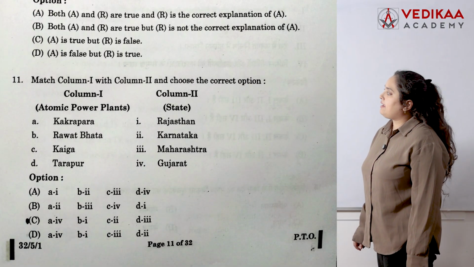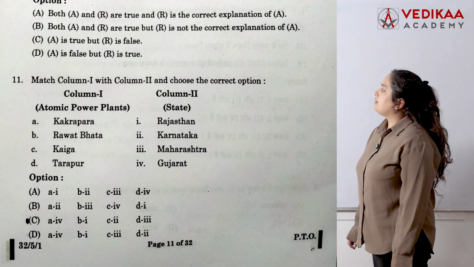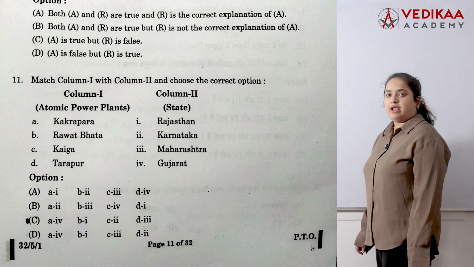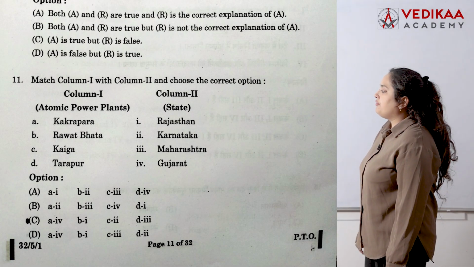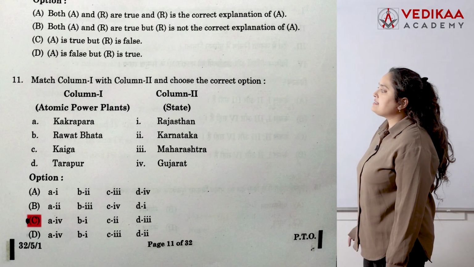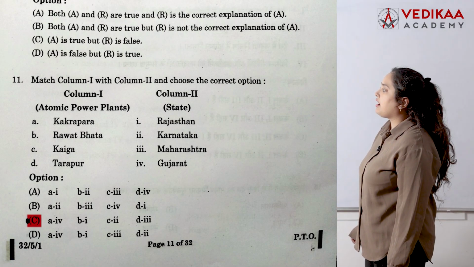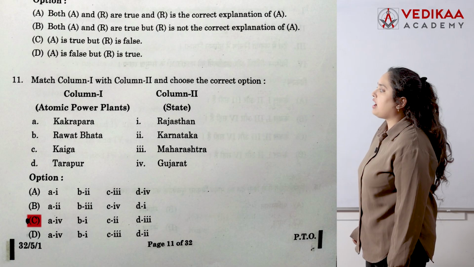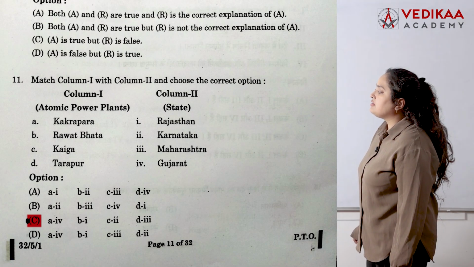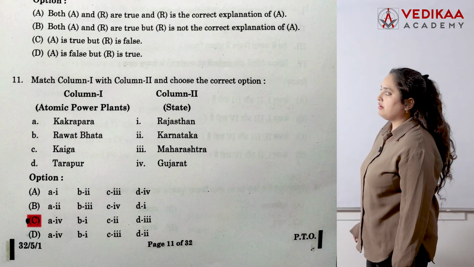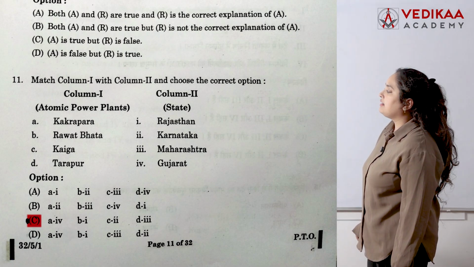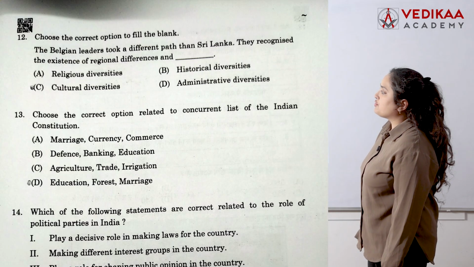Now move to question 11: atomic power plants, in which state they are located. The C part is correct. First is Kakrapara, which is in Gujarat. Next is in Rajasthan. So C is the correct option. 11th, C.